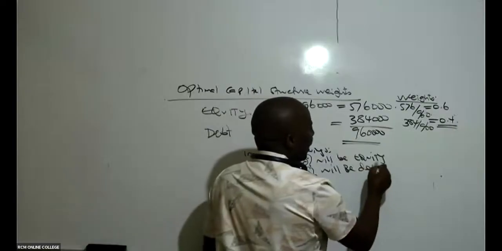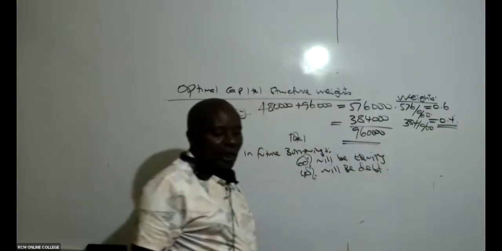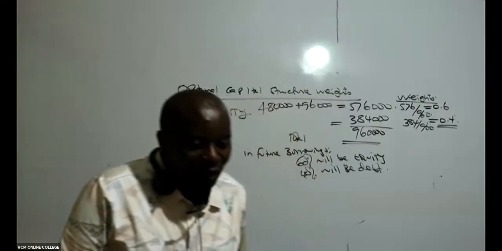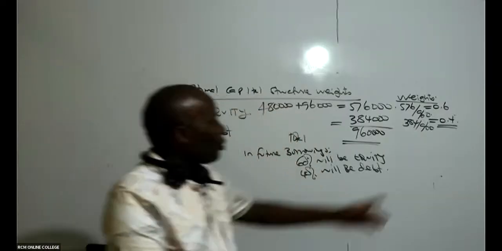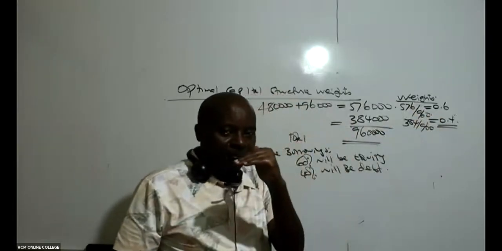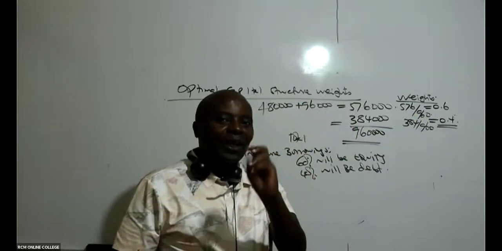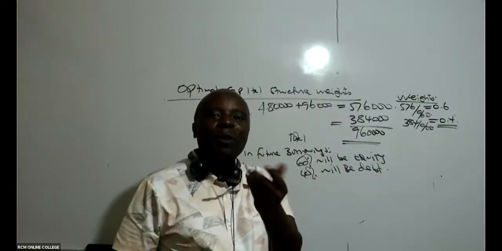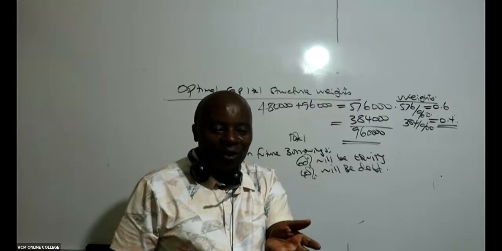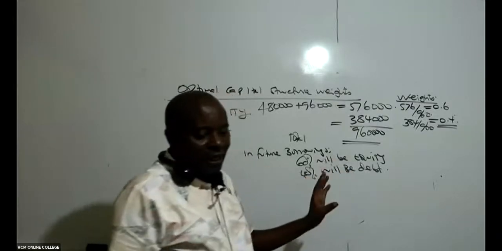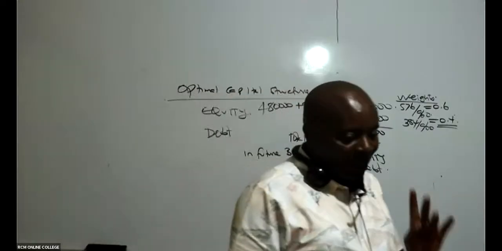Sijui kama tunaelewana hapo kwamba in future, because of this 60%, we have an optimal capital structure. And if it's optimal, it means best. We don't want to change from an optimal capital structure to a bad capital structure. So here we have said 60% will be equity and 40% will be debt. Mpaka hapo tunaelewana.